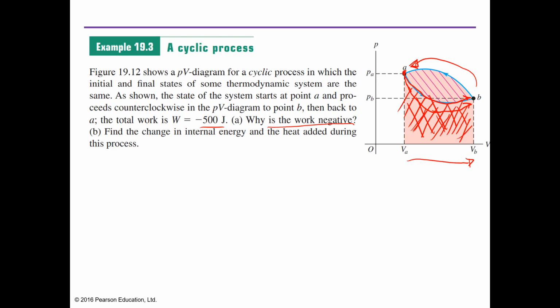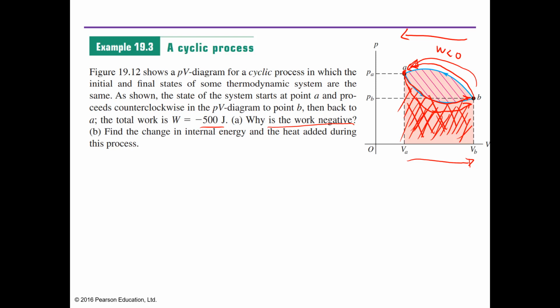And then the work done from B to A, take note, is on the upper path, and the volume decreases. When the volume decreases, it means the work done there is negative. And notice, the positive work done is smaller than the negative work done. That is why your work is negative.